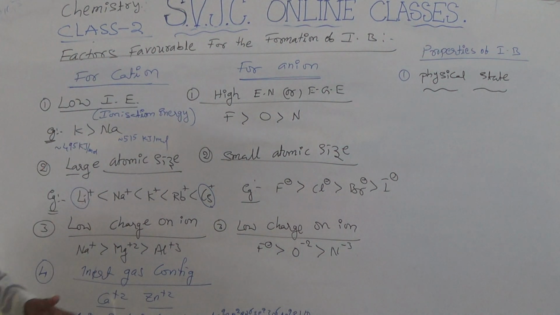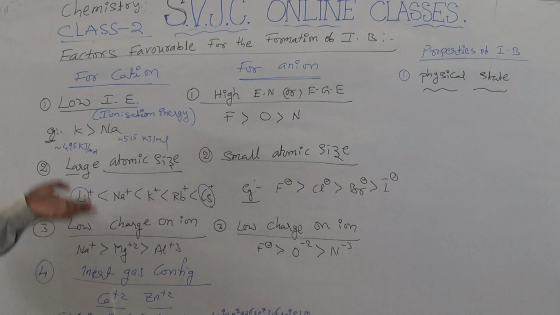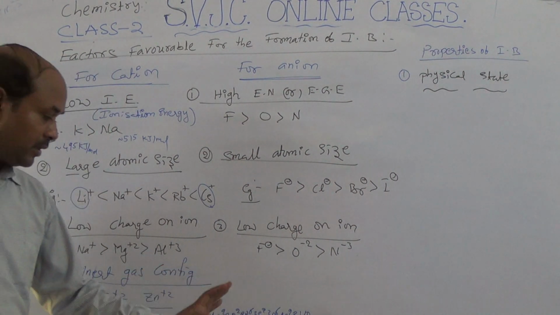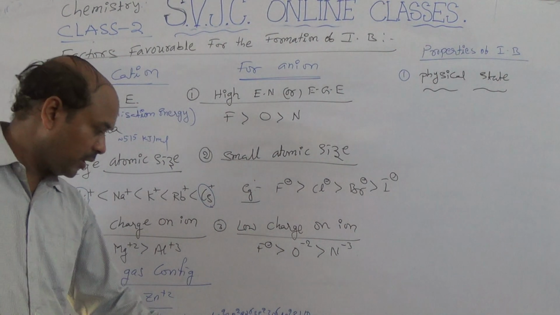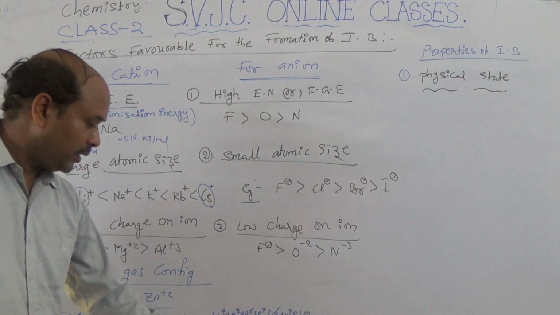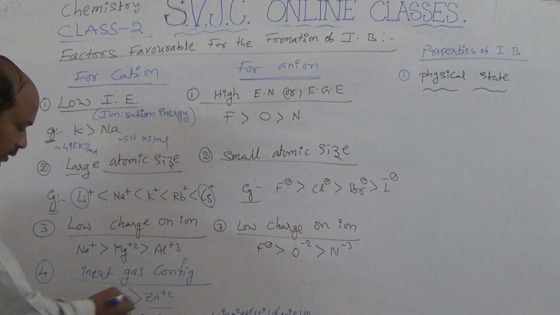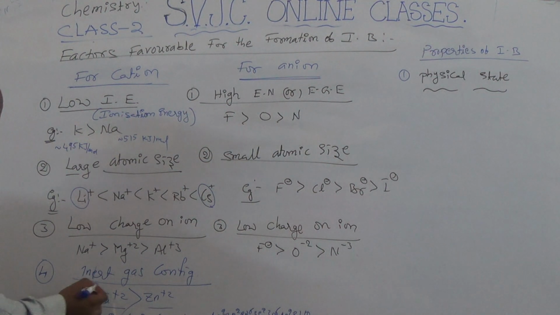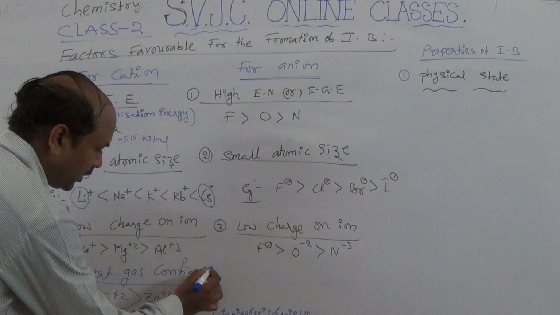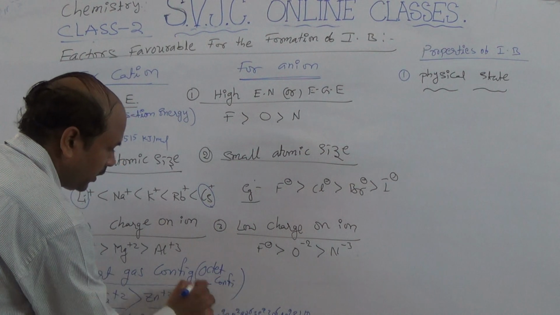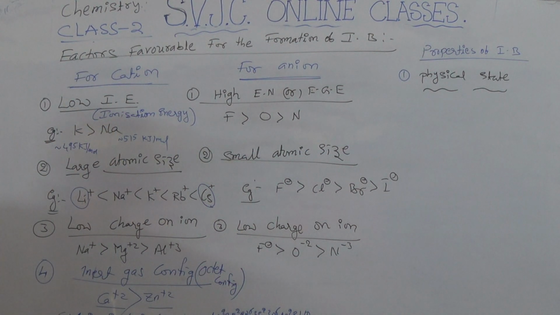So the cation which has inert gas configuration is favorable. The cation which does not have inert gas configuration is not an octet, this is pseudo octet configuration. So in this one, which cation is easily formed? Ca+2. Then I am changing inert gas configuration to octet configuration. So the cation which has octet configuration is more favorable for cation formation.